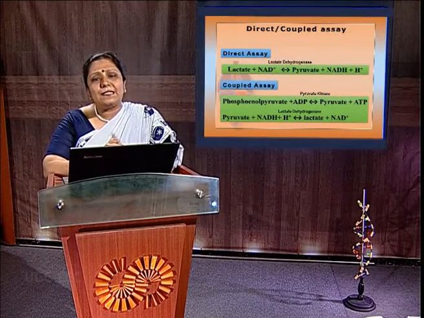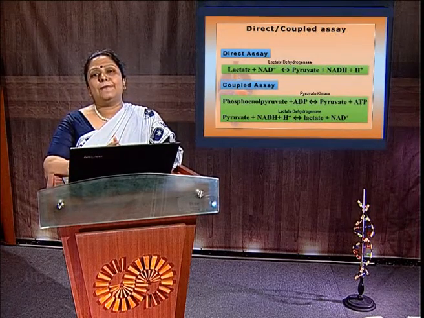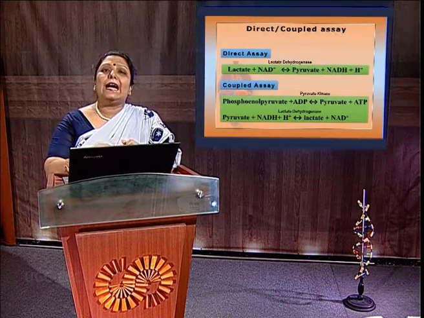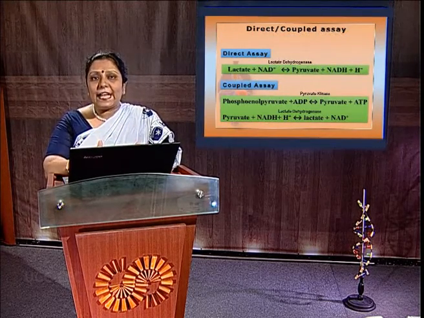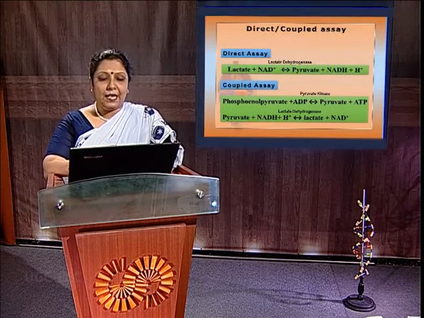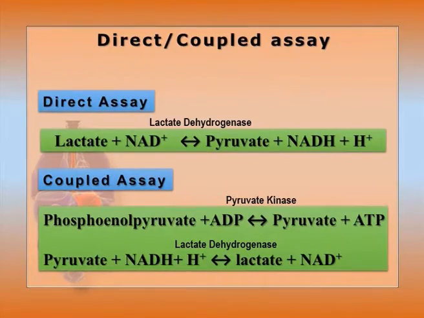But sometimes neither the product nor the substrate has absorption maxima in either the visible or the UV range. So that particular reaction will be coupled with another reaction. Like here, in the case of pyruvate kinase, from phosphoenol pyruvate and ADP, pyruvate and ATP are produced. So no substrate or product has absorption. This pyruvate can be coupled with the lactate dehydrogenase reaction, where NADH will be utilized to form NAD+ and lactate will be produced.